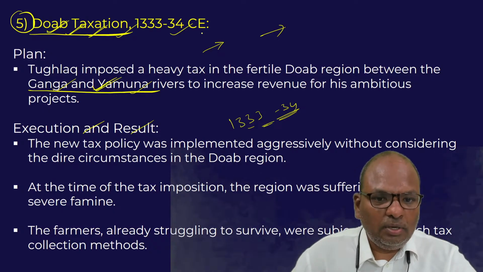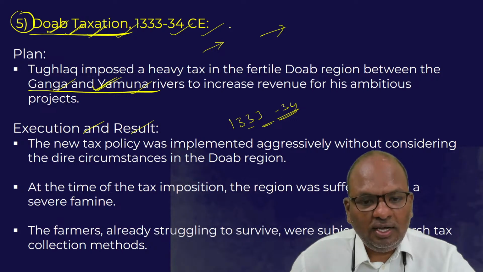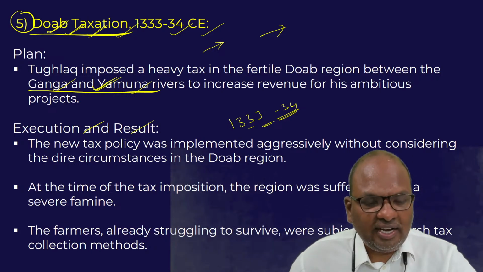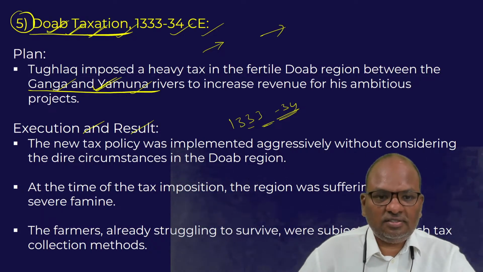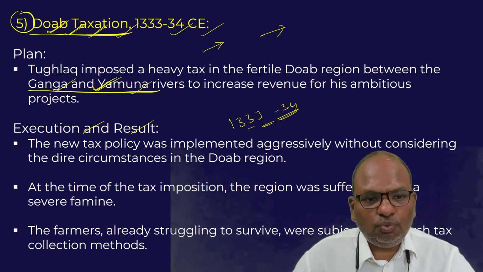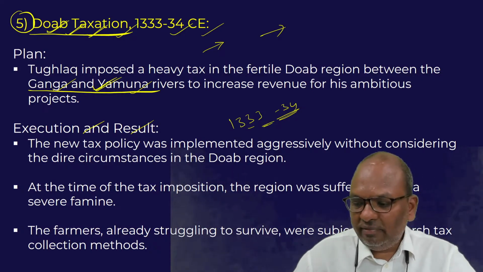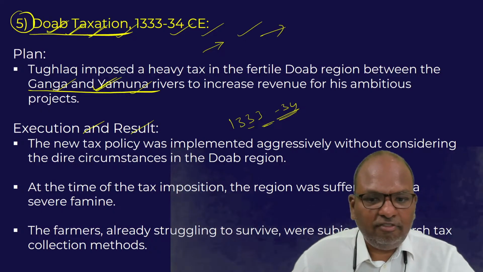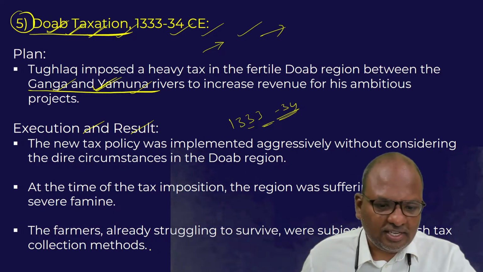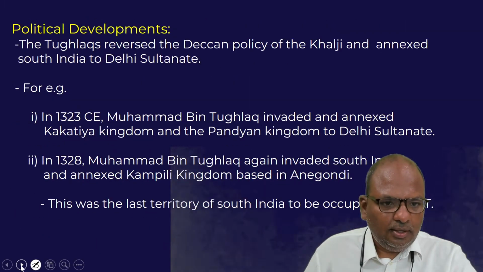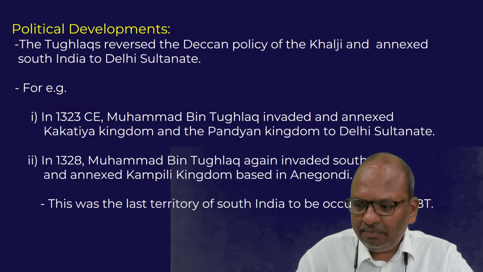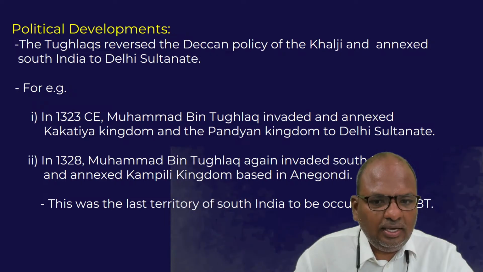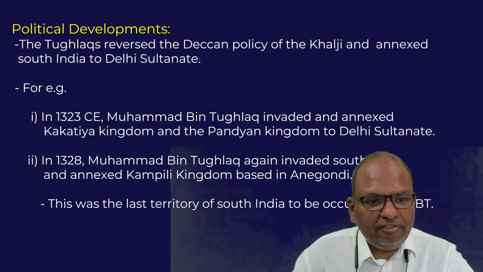In the same year, Muhammad bin Tughlaq realized his mistake of imposing additional taxes on the people. He is said to have ordered his troops to stop collecting taxes. But by that time, the entire damage was done. So even this experiment ended up in a failure, a disaster. Basically, all five experiments carried out by Muhammad failed. They failed not because the idea was not good, but because of improper implementation.